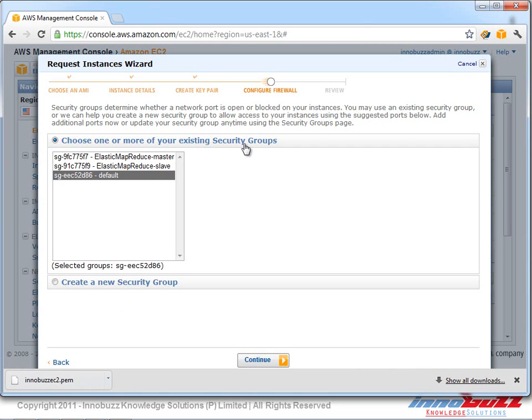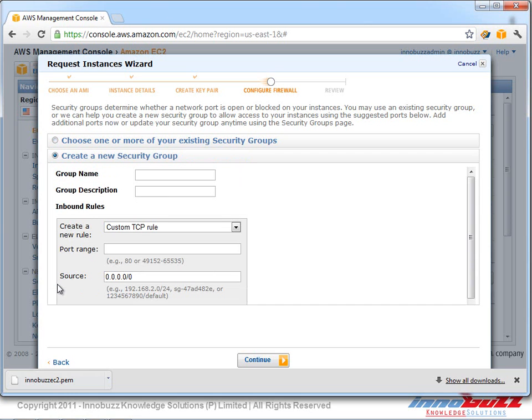After that, we go to the next stage where we can select a security group. As we discussed before, we can specify different port numbers through which the communication has to be transferred to our EC2 instance. I already have 3 different EC2 security groups here. I'm not going to use any one of them. Let's go ahead and create a new security group for our new instance. I will give a name to identify that security group and also a description. Now we can create a new rule here.